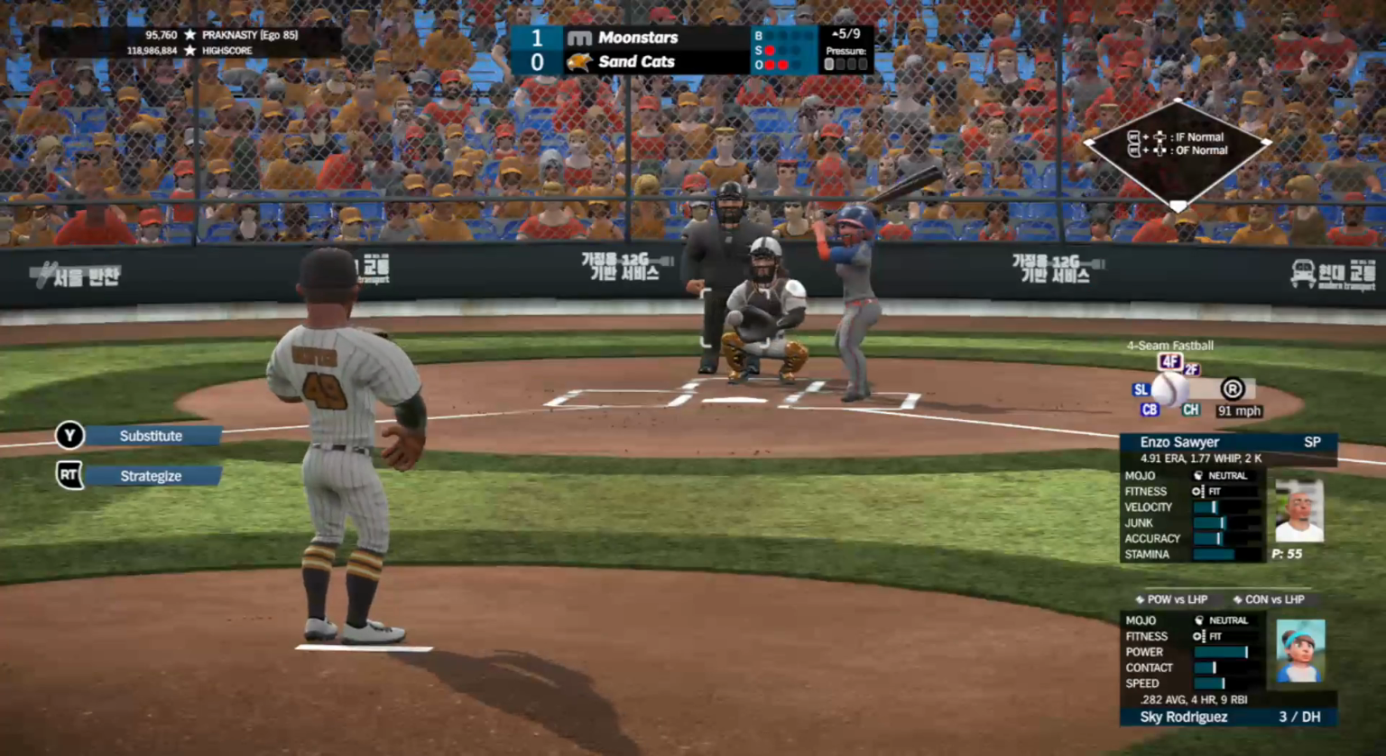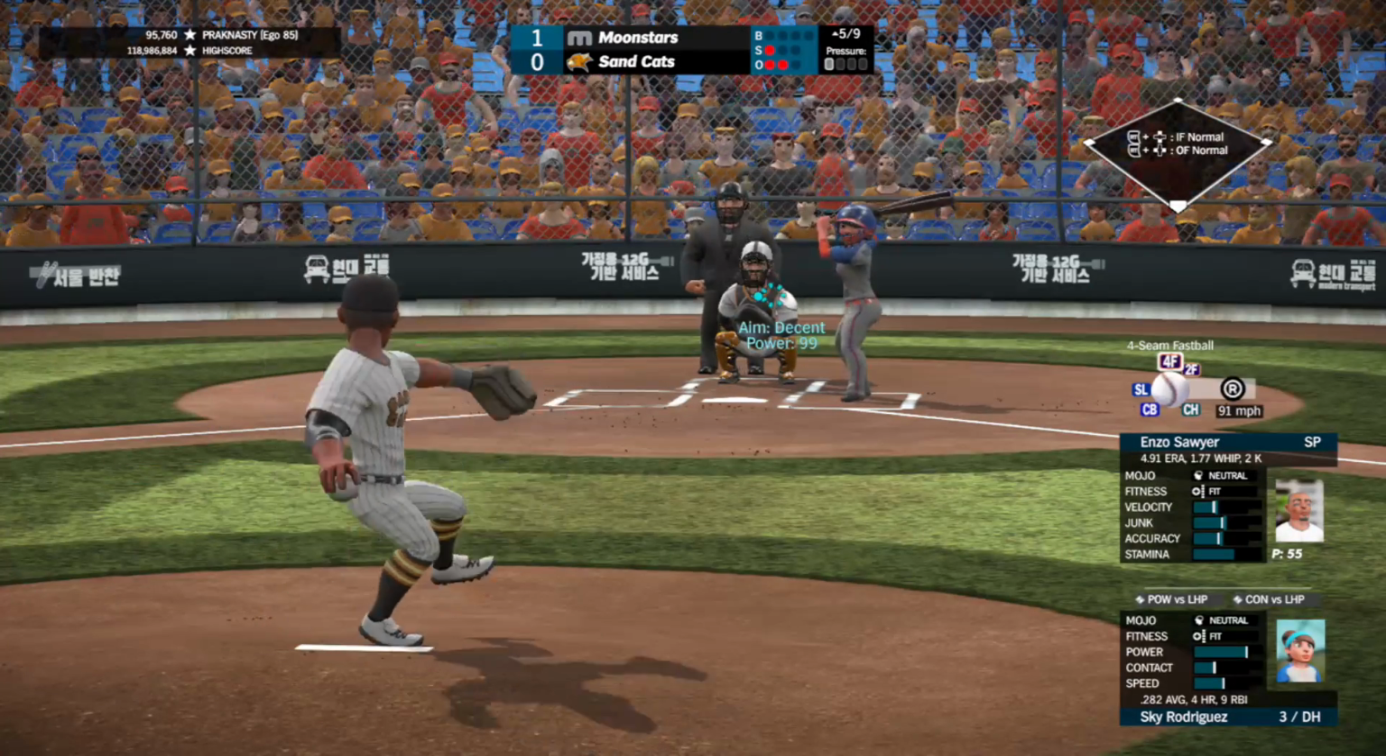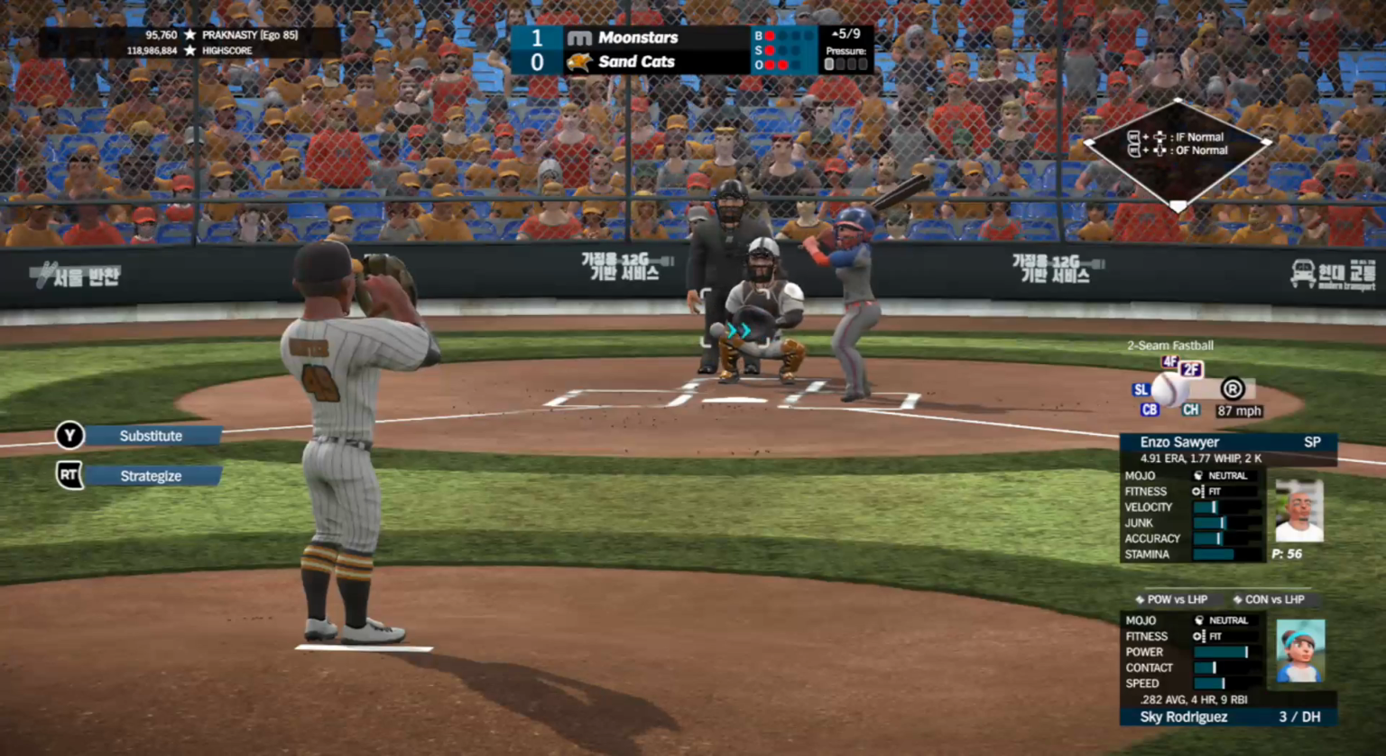First pitch change up down to Rodriguez is called strike at the knees, 0-1. Fastball up and in, high, 1-1.